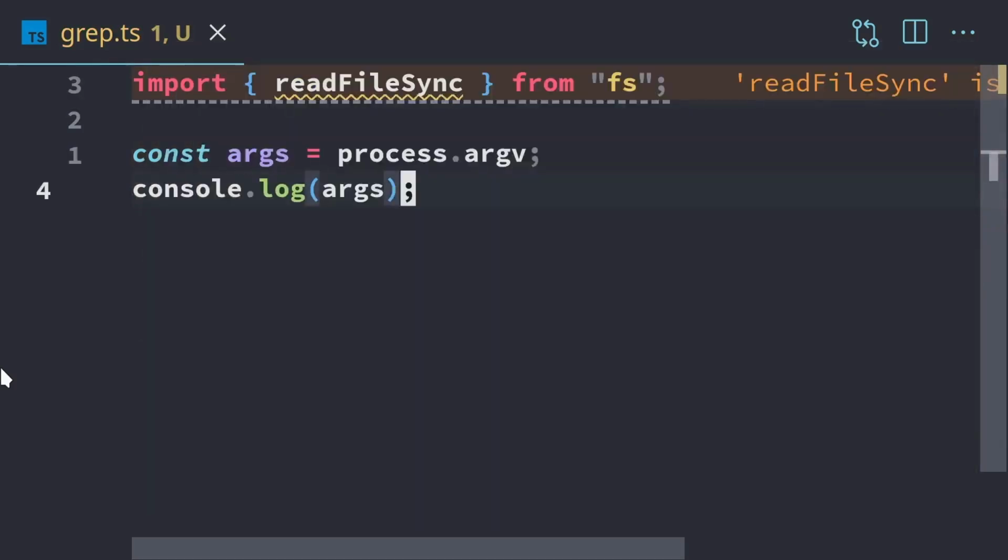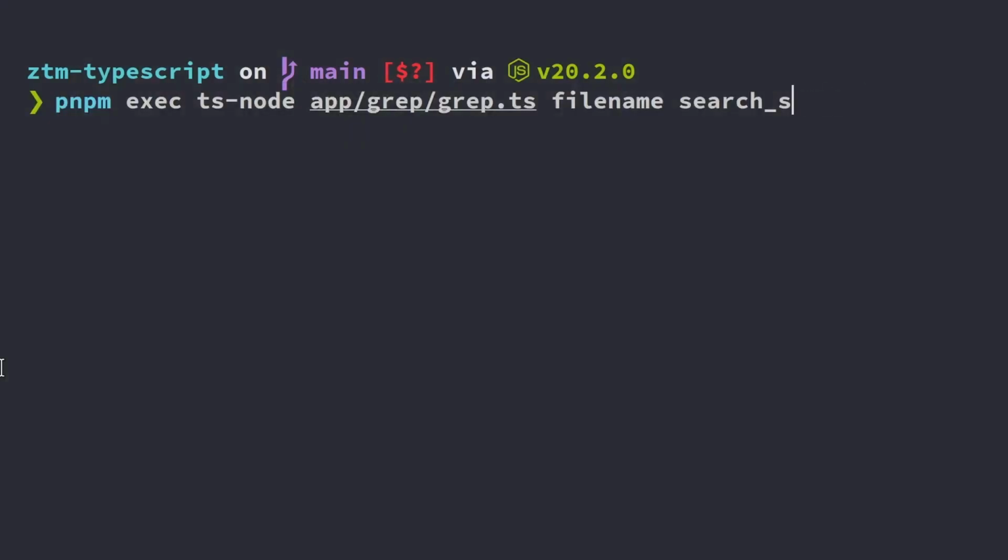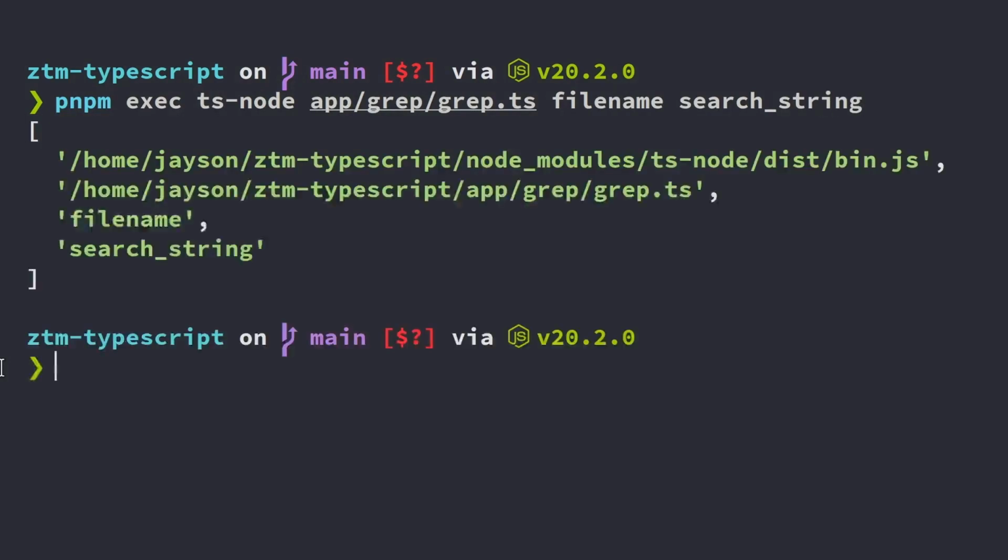That way we can see what we're working with, because it's going to include everything on the command line. And so we need to pick out the correct ones for our particular program. So if we actually run this, we'll have file name and search string. It looks like we're getting an array back because we have square brackets, and this is all the arguments that are on the command line as indicated by argv.